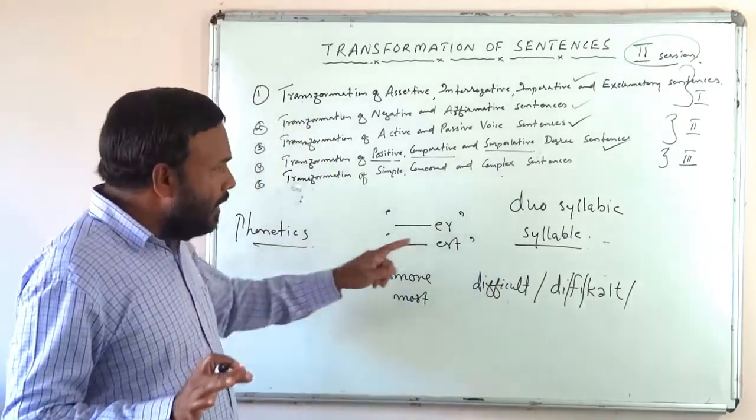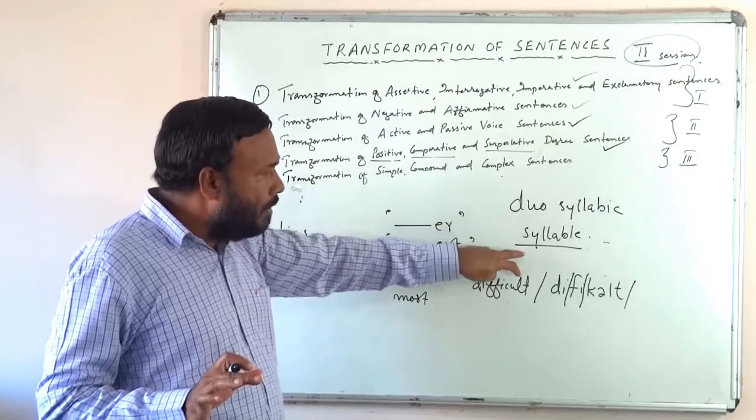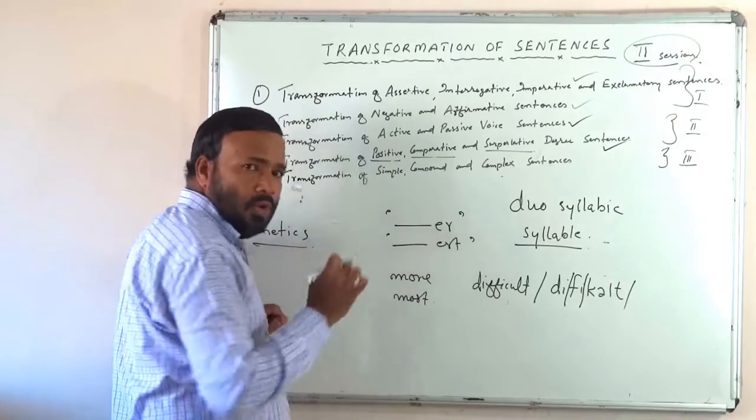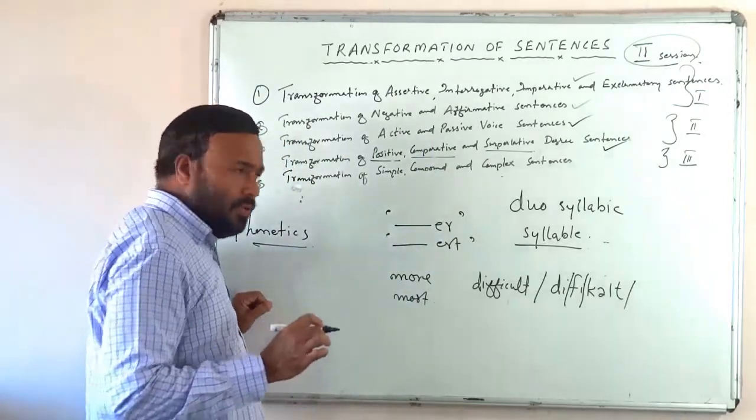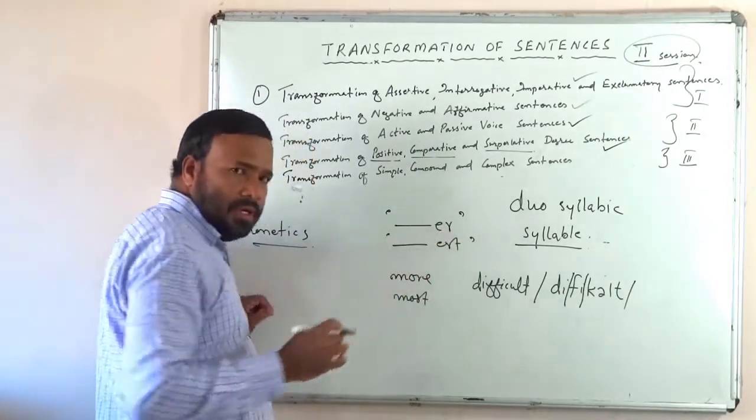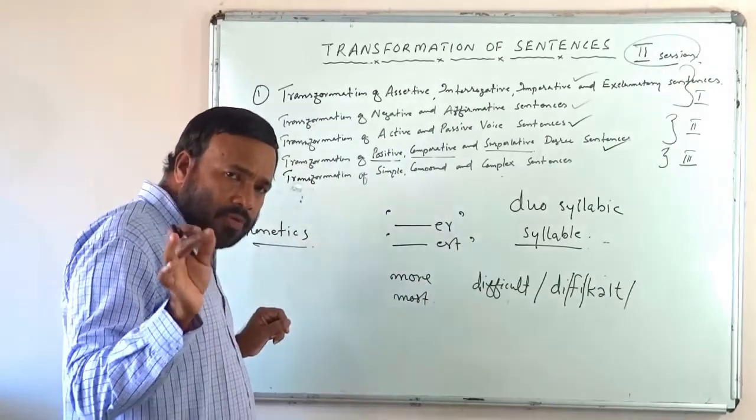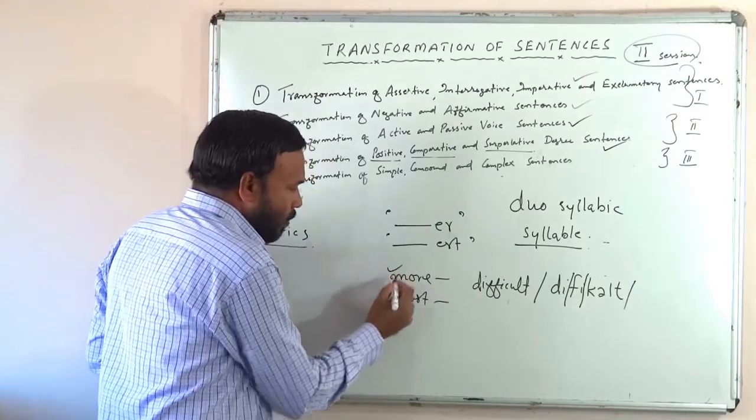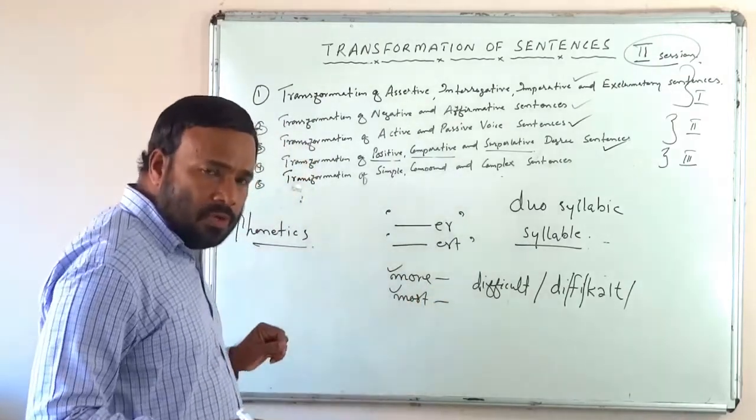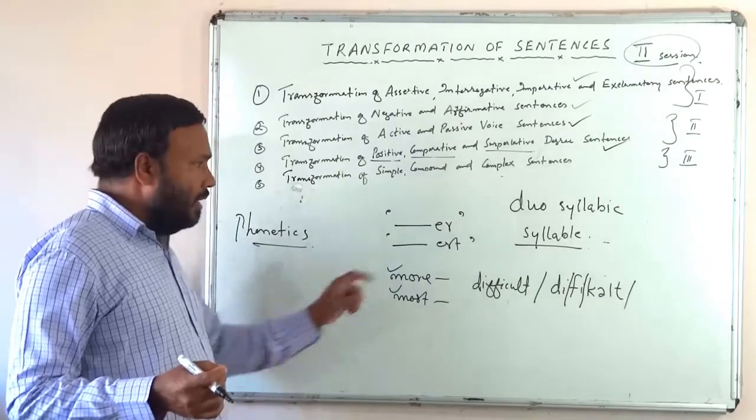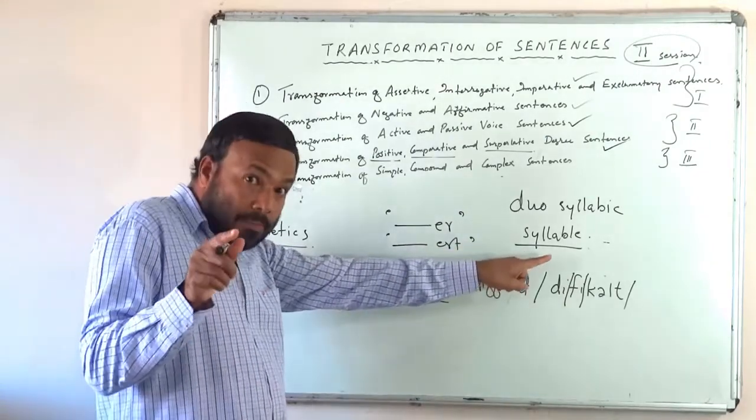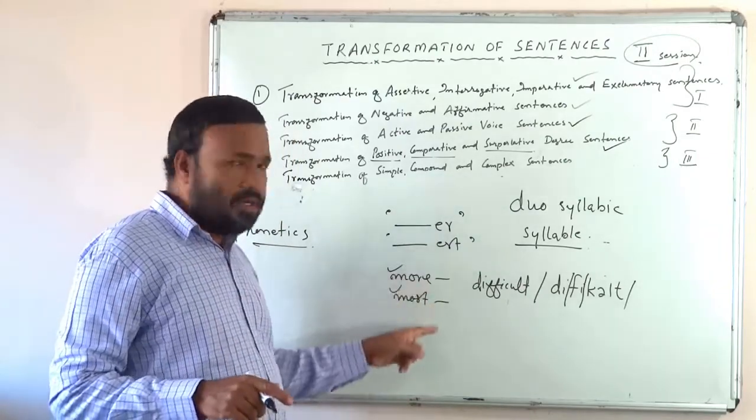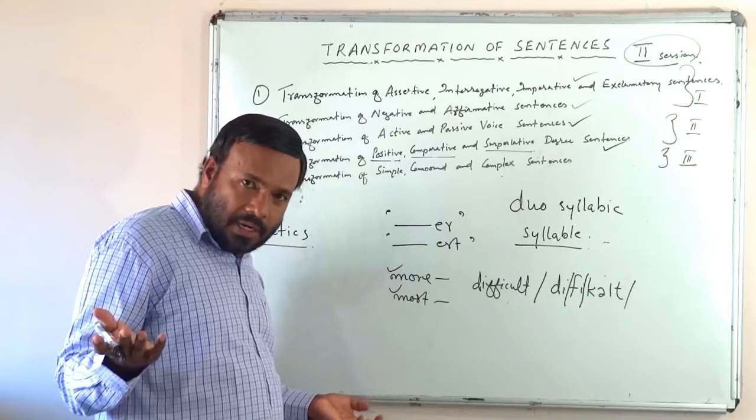So it is by seeing the number of syllables in an adjective that we decide what must be added with the positive form: whether er and est must be added for the formation of comparative and superlative degree, or more and most. It is the number of syllables in the adjective that determines what must be added. Okay, quite clear now? Right.